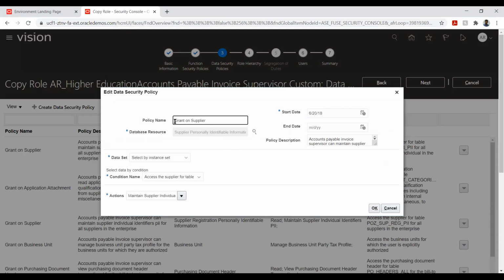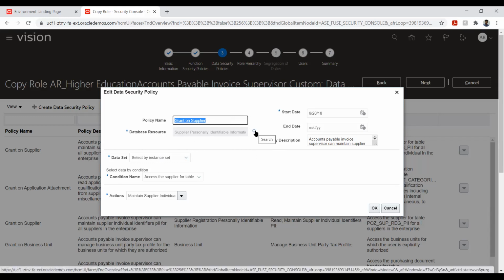Okay, so here I can give the name of the policy and the description, and from here I can select the list of values on top of what I want to control. In this case, if you see, it is based on supply, but if I want to use business unit, I can use it. From the list of values I can pick it up.